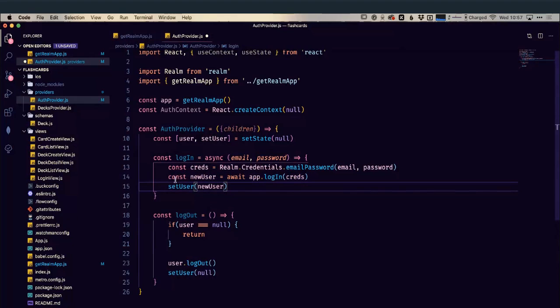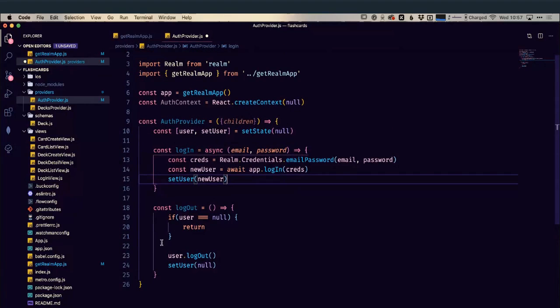So our login is very simple here. And our logout, again, very simple. First check we have a user. If we don't have a user, nobody to log out, then we log them out, and then we make sure that this user no longer contains a reference to our authenticated user. Instead, we set that back to null.